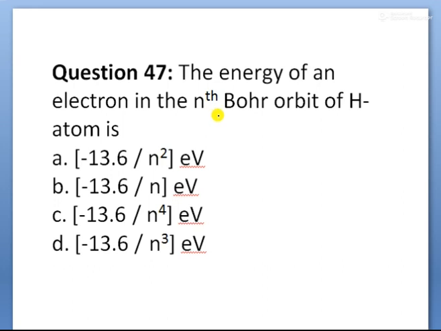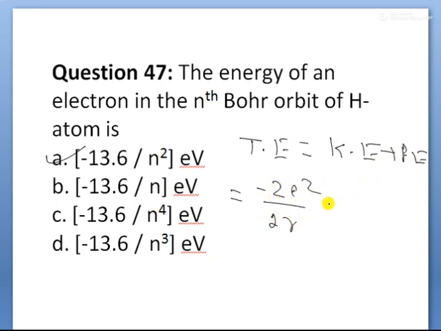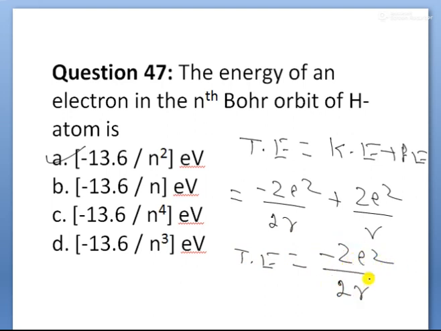The energy of an electron in the nth Bohr orbit of hydrogen, children. The total energy is equal to kinetic energy plus potential energy. Expressing the kinetic energy, minus Ze square by 2r. This is Ze square by r, children. Taking the LCM, the total energy is equal to minus Ze square by 2r, where r is the radius of the nth orbit.